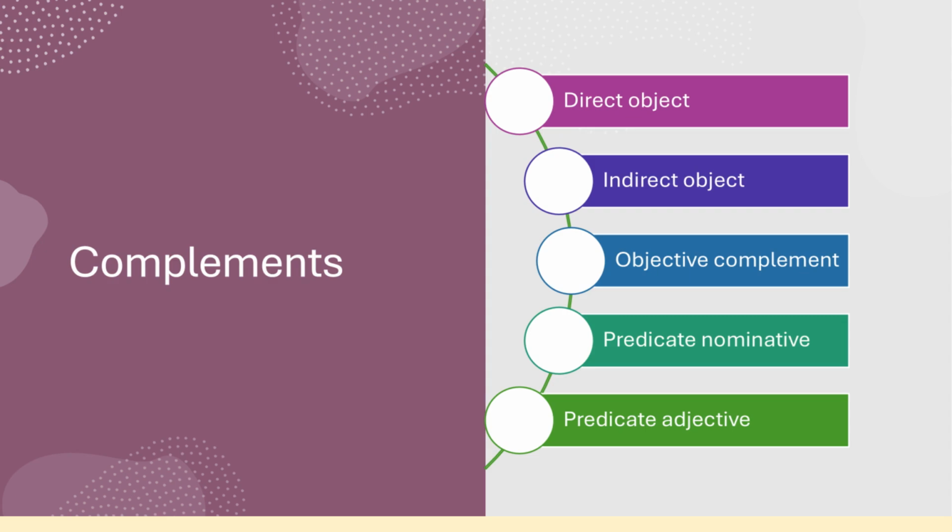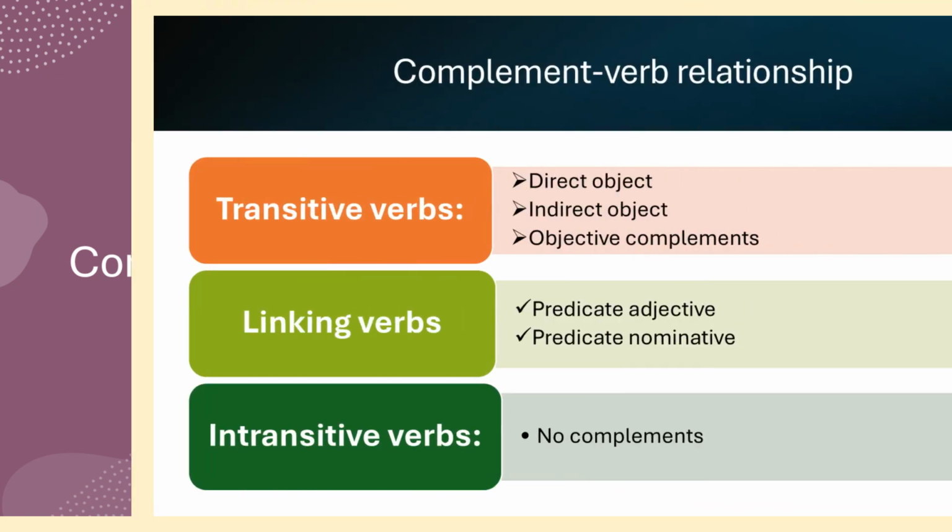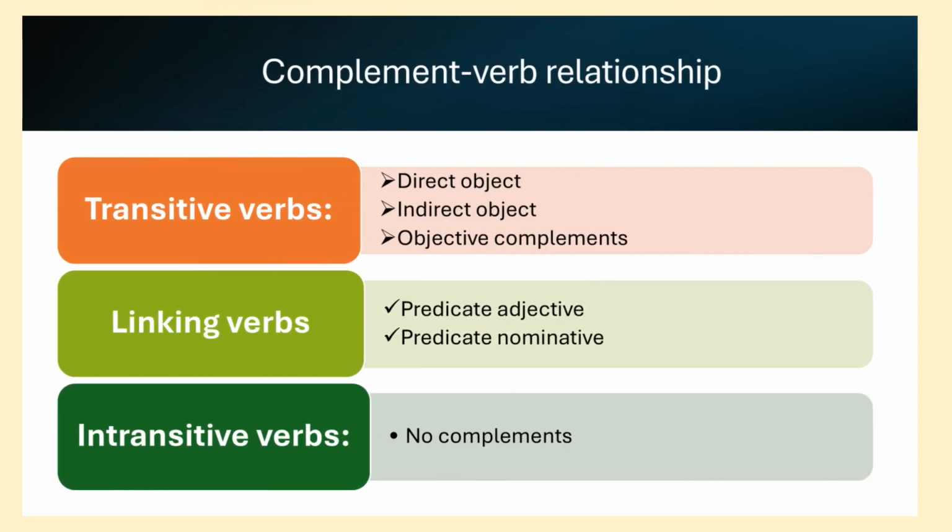Now look at the figure on your screen. Complements are closely linked to the type of verb used. When we use transitive verbs, they require an object to receive the action. That's where direct and indirect objects are used. But when we use linking verbs, the complement doesn't receive an action. Instead, it describes or renames the subject. Thus, it requires a predicate adjective or a predicate nominative. Finally, intransitive verbs don't need any complement to make sense.